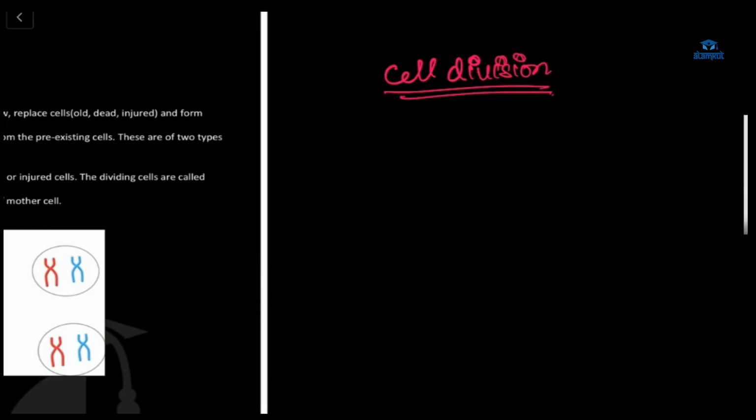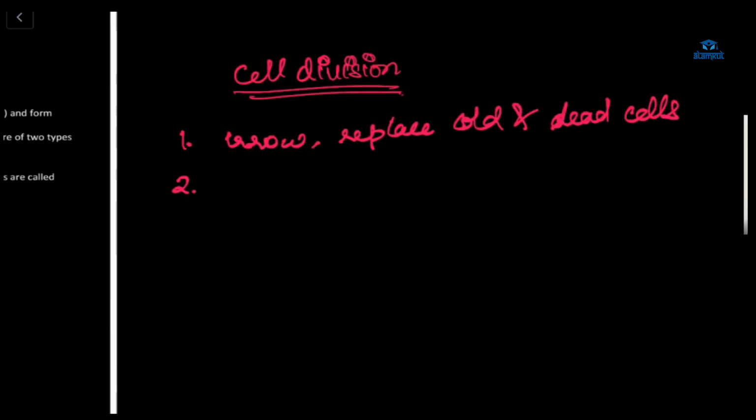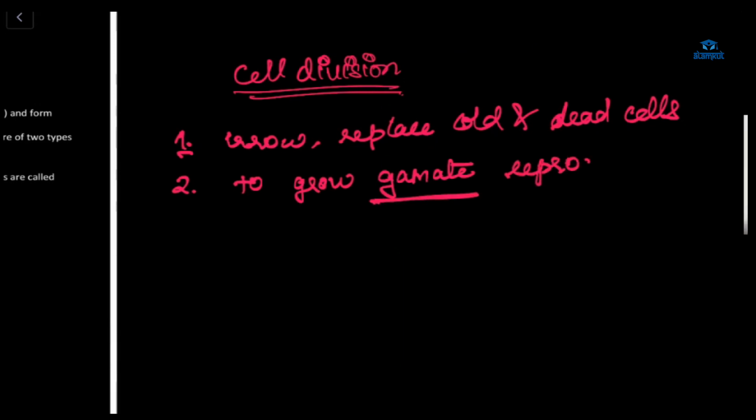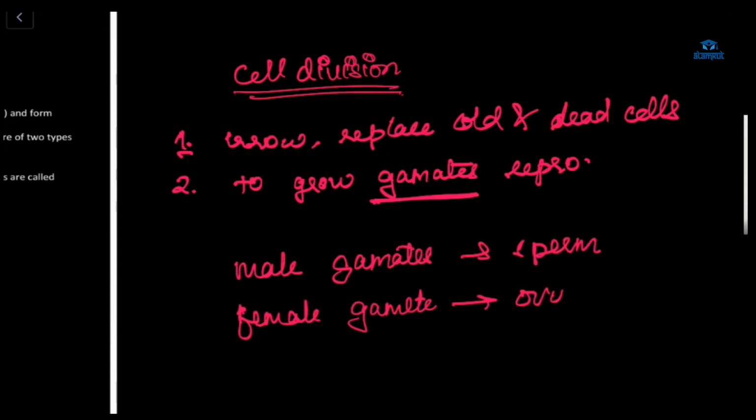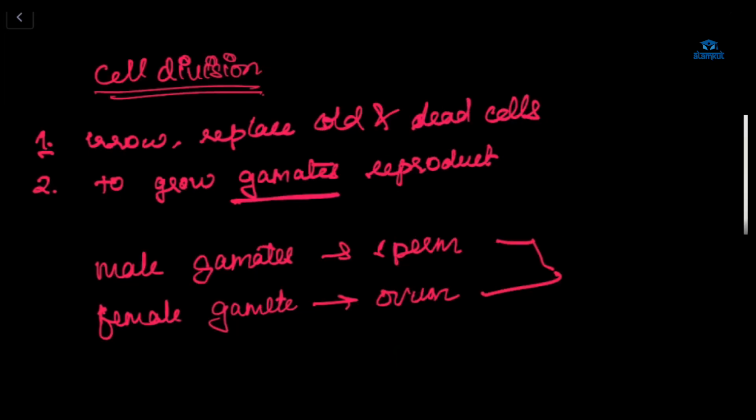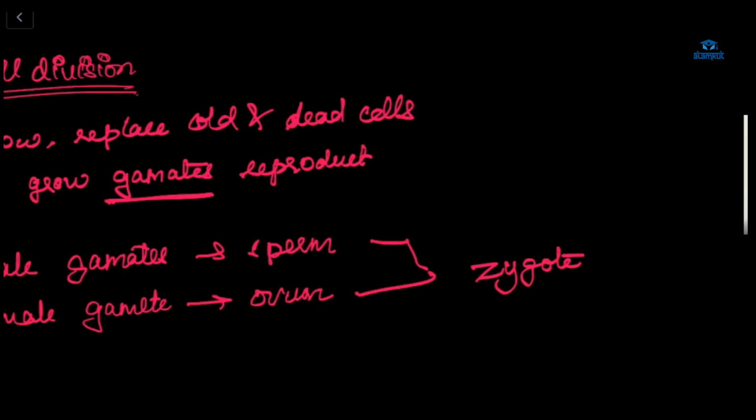Ma'am, to grow. Yeah, there could be two reasons. To grow and replace old and dead cells. And the second reason? Gametes required for reproduction. This is male and female gametes. Male gamete we have sperm, female gamete ovum. When these two join, we'll get zygote, egg. From this a young one will be born.